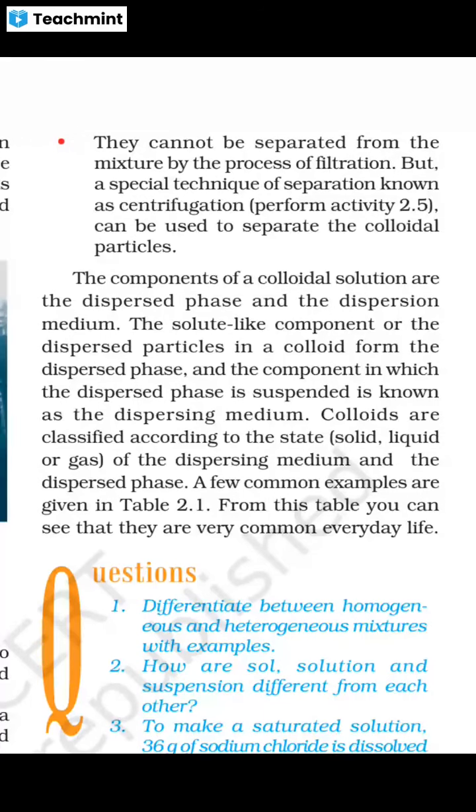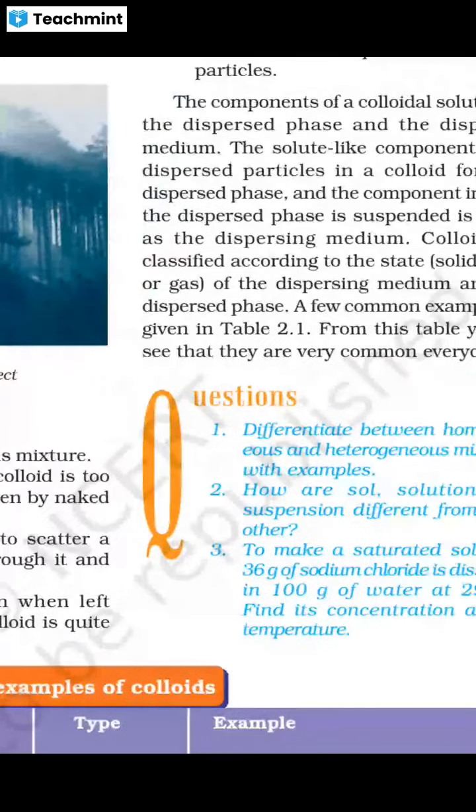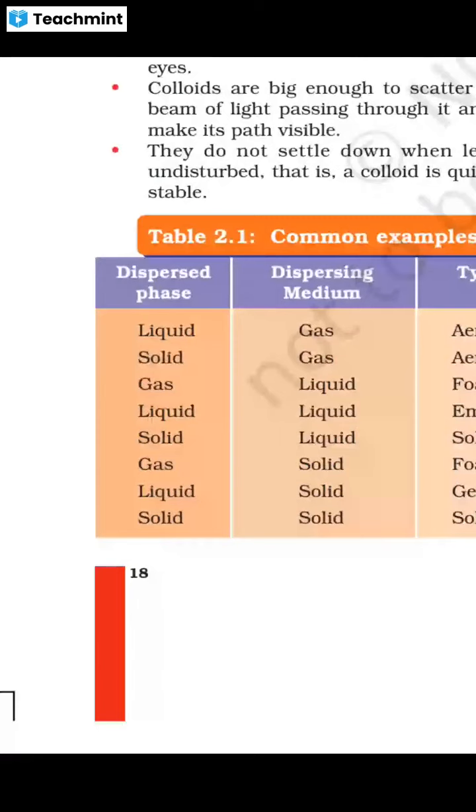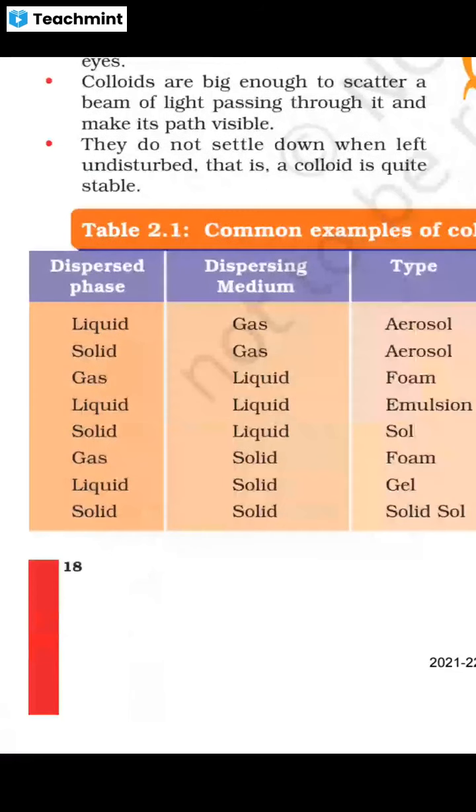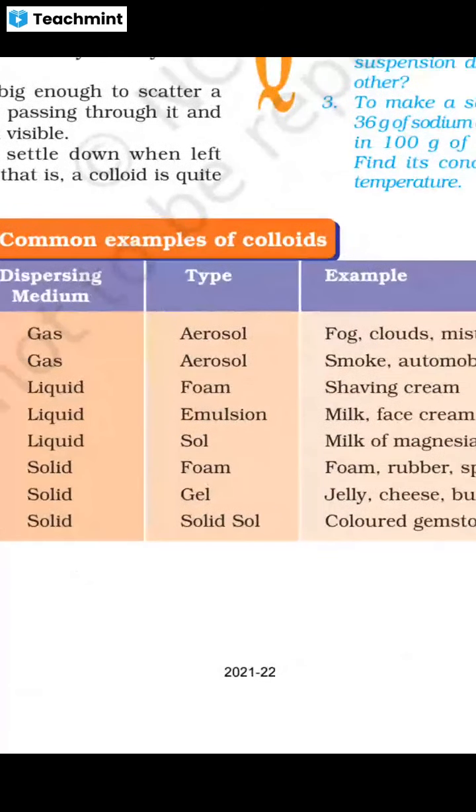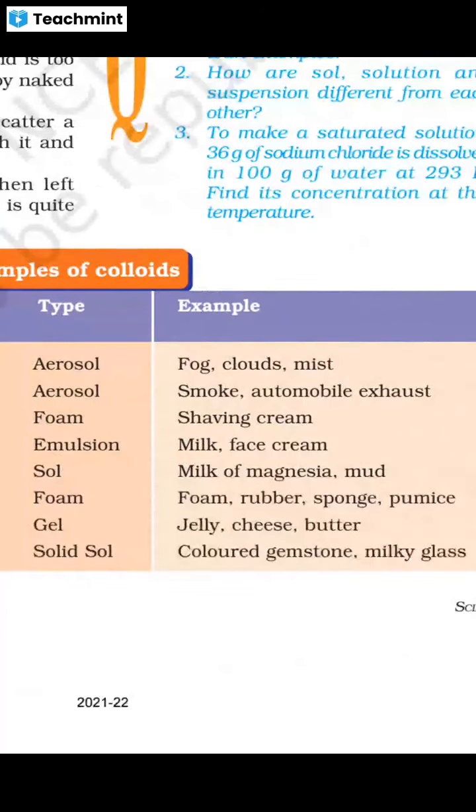Okay, a few common examples are given in table 2.1. We may easily know that. You can see that they are very common in everyday life. Now look at that. Dispersed phase: what is the dispersed phase? Liquid. Dispersing medium is gas. The type is aerosol, and examples are fog, cloud, mist.